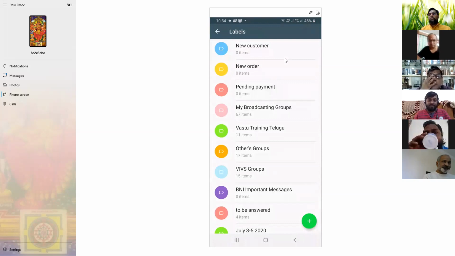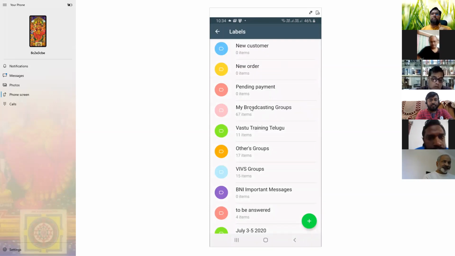So labels are very, very important for business people. Very seriously. Why important? Say I open the label. You have the new customer. For example, somebody called you. Save his number, select it, and put it as a new customer.